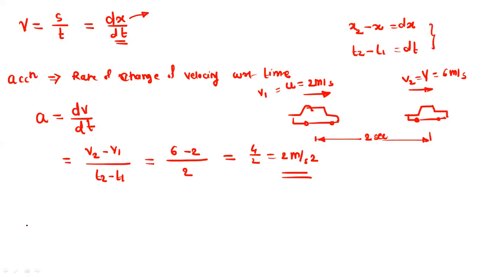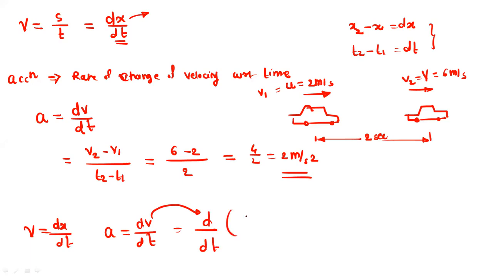So the equations are: velocity v = dx/dt, and acceleration = dv/dt. Or we can write this acceleration as, if you replace velocity by dx/dt, d/dt of dx/dt, so it becomes d²x/dt². So it becomes a second order differential equation.